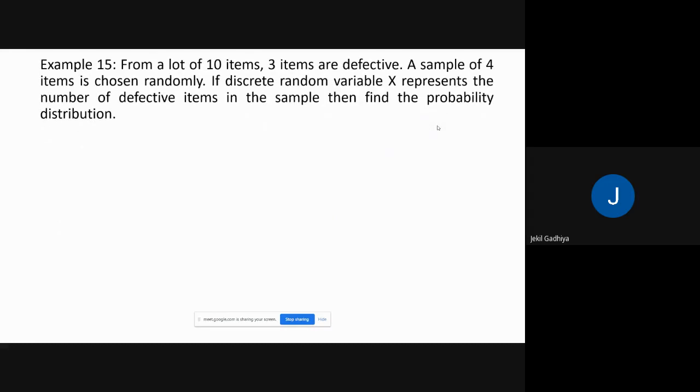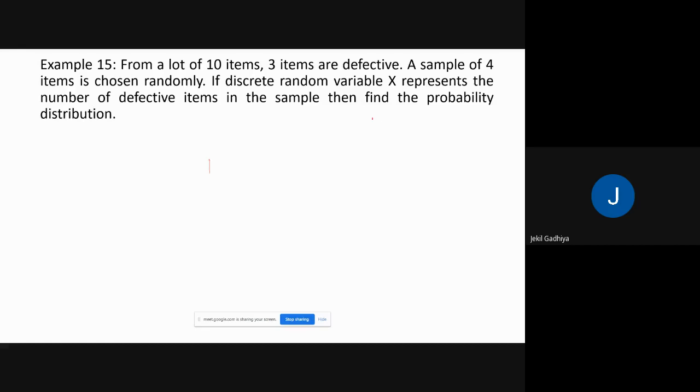from a lot of 10 items, 3 items are defective. A sample of 4 items is chosen randomly. Okay, there is one lot. In that lot there are total 10 items, and from that 10 items 3 items are defective. Now we are going to choose 4 items randomly. So question is what? If discrete random variable x represents the number of defective items in the sample, then find the probability distribution. Clear?